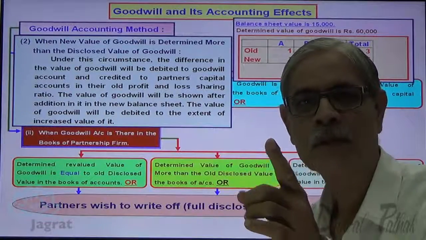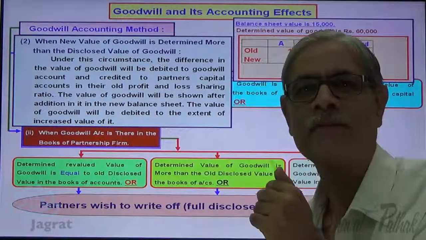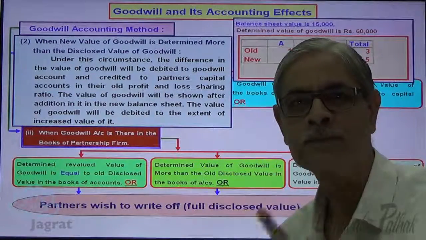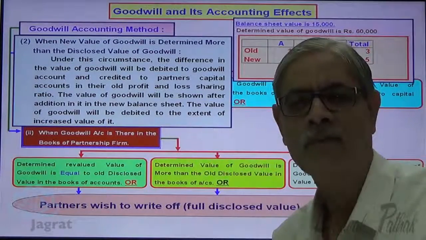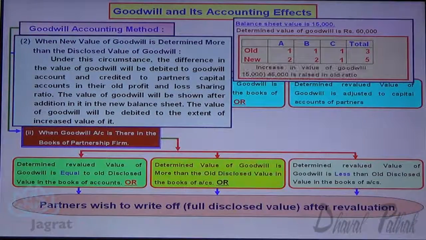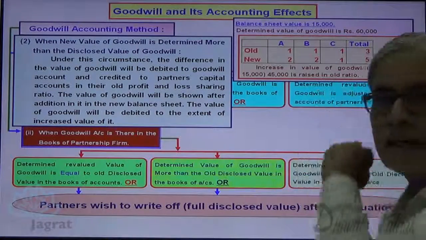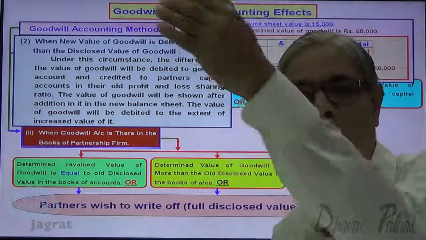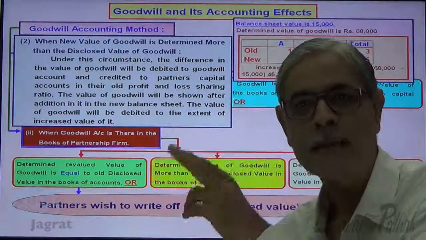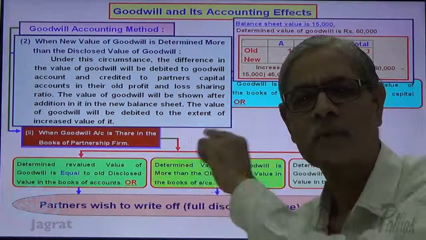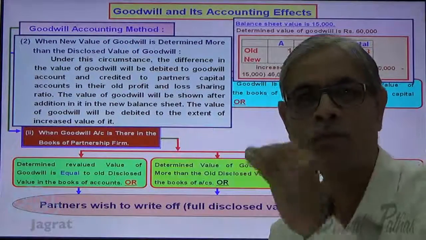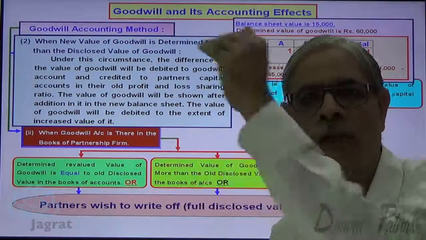That should be raised. So goodwill account is to be debited 45,000 and is to be credited to the old partners' capital accounts in the old profit sharing ratio. So each partner will get 1/3 of 45,000, that is 15,000 each. So what is the journal entry? Goodwill account debit 45,000 to A's capital account credit 15,000, to B's capital account credit 15,000, to C's capital account credit 15,000. This is how the entry gets recorded for increasing the value of goodwill from 15,000 to a level of 60,000.